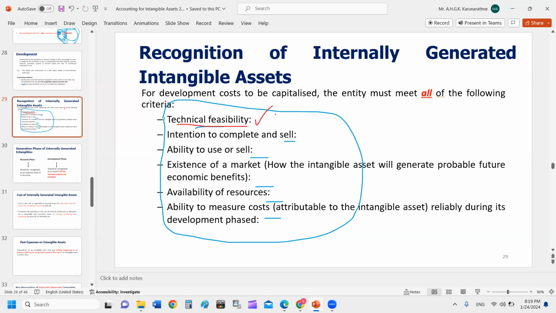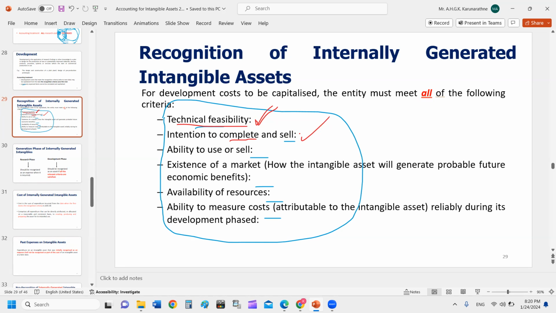So we need to ensure whether we have the required technology. And another thing: we invented the formula, the secret formula. We have the technical feasibility. But due to some other reason, the business or the management has no intention to develop the product and sell it. If the management has no intention to go beyond that point, then you can't. Management must have the intention to complete and sell it.